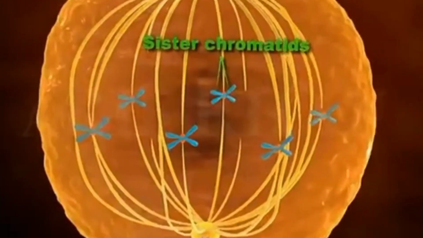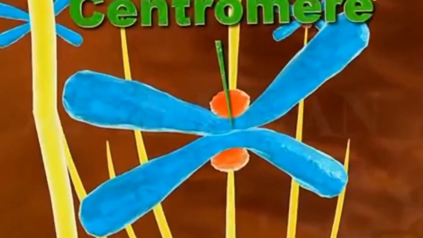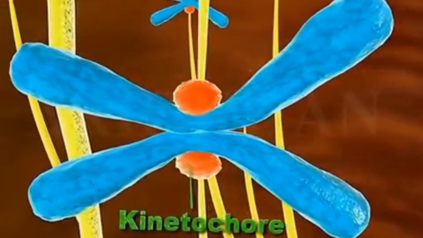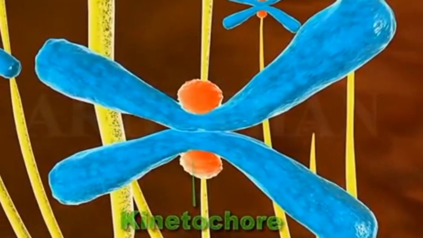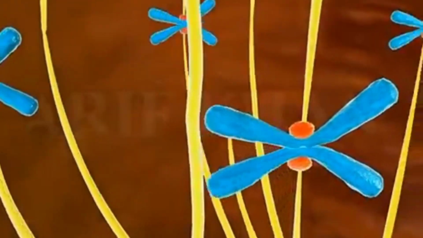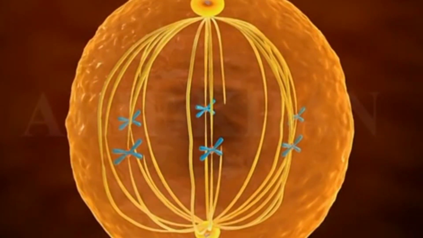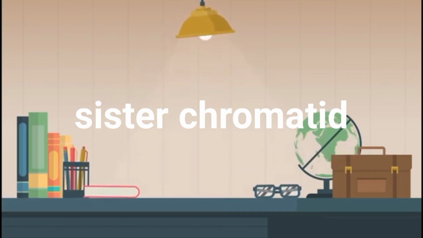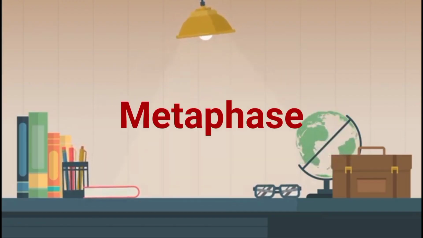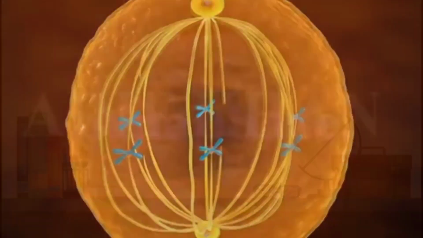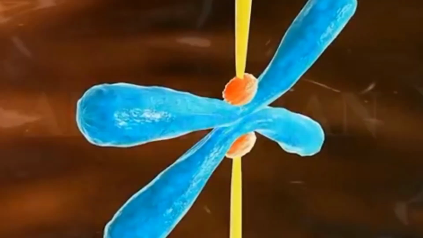Now the centrioles which have moved to the two opposite poles of the cell give rise to the spindle fibers, or protein fibers, and they get attached to the kinetochore, which is attached to the centromere of each sister chromatid. Here the second stage, metaphase, gets completed and the third phase starts, that is Anaphase, where the sister chromatids are ready